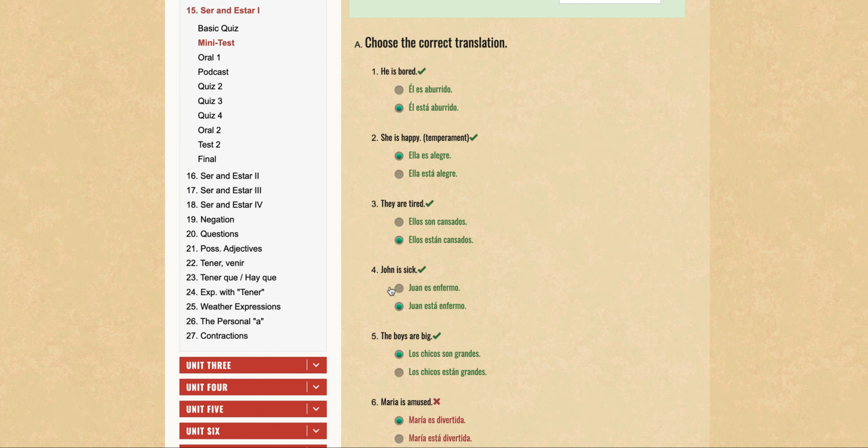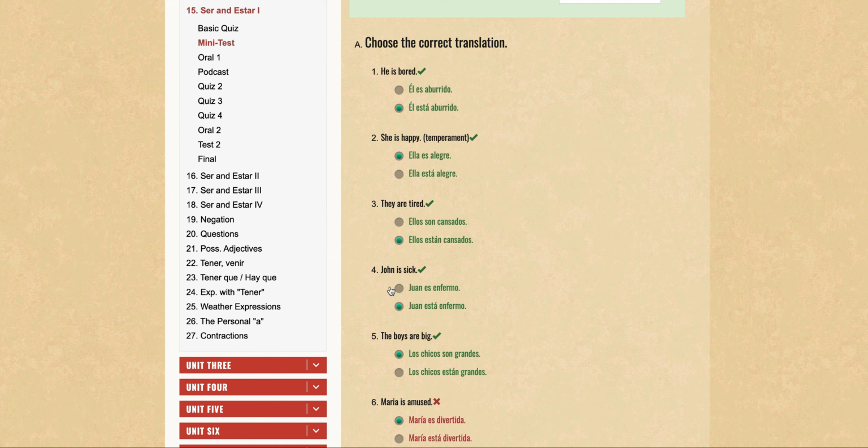Maria is amused. Our logic was that Maria is amused. It's not that Maria is amusing. If it were Maria is amusing, that would have been an essential characteristic, that she's amusing, but she is amused. So amused should be a state or condition. So it should have been, again, I'm just thinking out loud, the estar form.